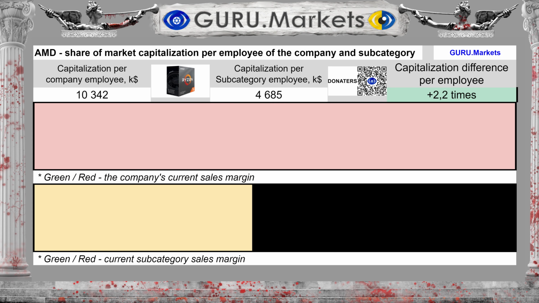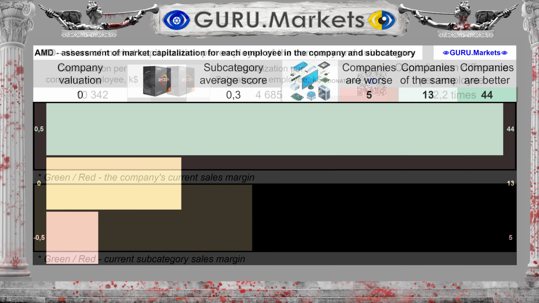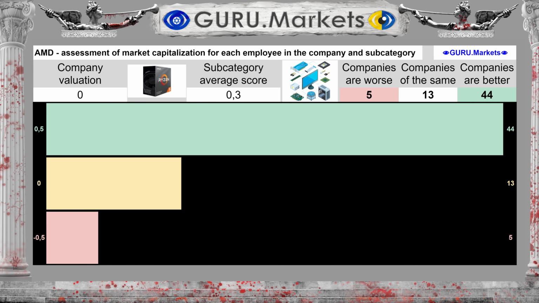The amount of market capital per employee of the organization is $10,342,000, and in the subcategory $4,685,000. The difference between the average for the subcategory and the organization's indicators is 120.7%. Estimation of the amount of capital per employee in comparison with the indicators of subcategory companies: